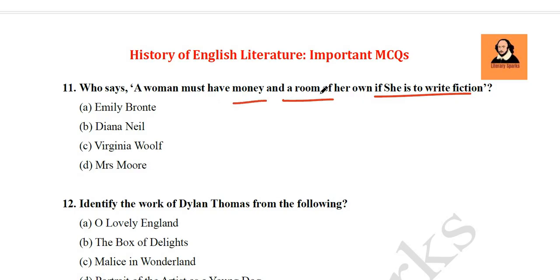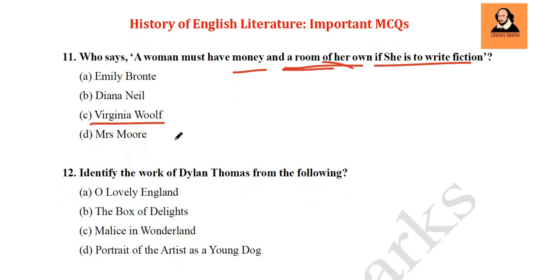She must have her own money and a room of her own. So from here, you can predict the answer actually, that a room of one's own. This is the famous classical text in feminism written by Virginia Woolf, and in that work she has commented this line. She has said this famous line.